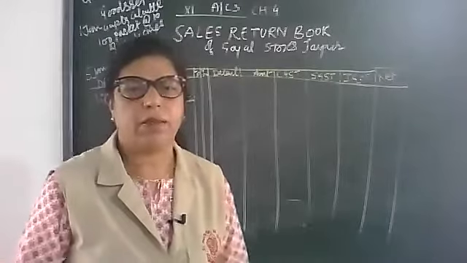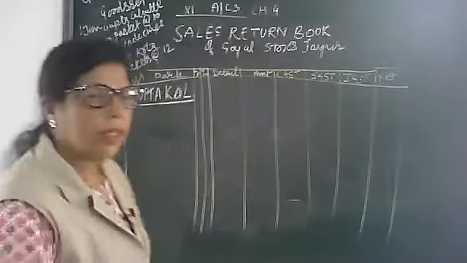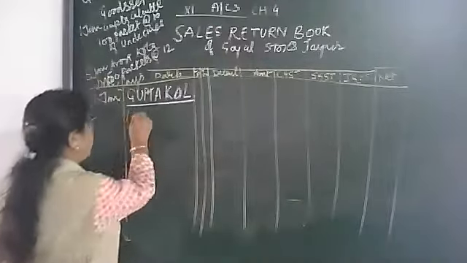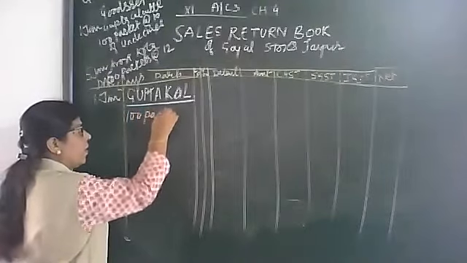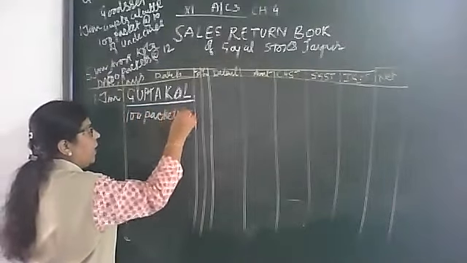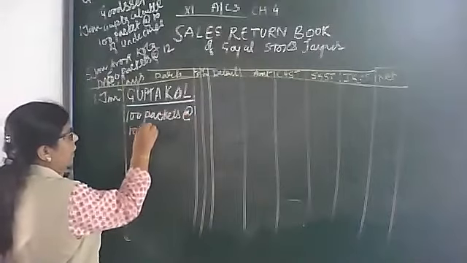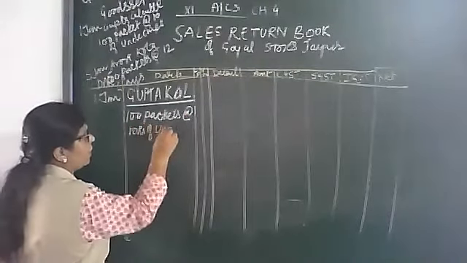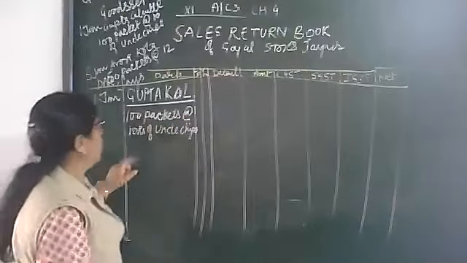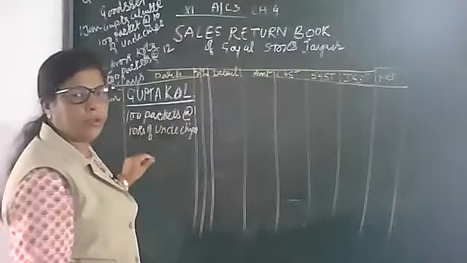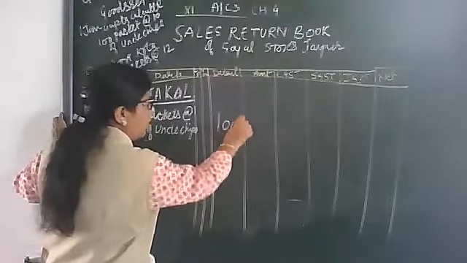Now, Akshi, what do we have to write? See, 100 packets at the rate of 10 rupees of Uncle Chips. So 100 into 10, that is 1000.